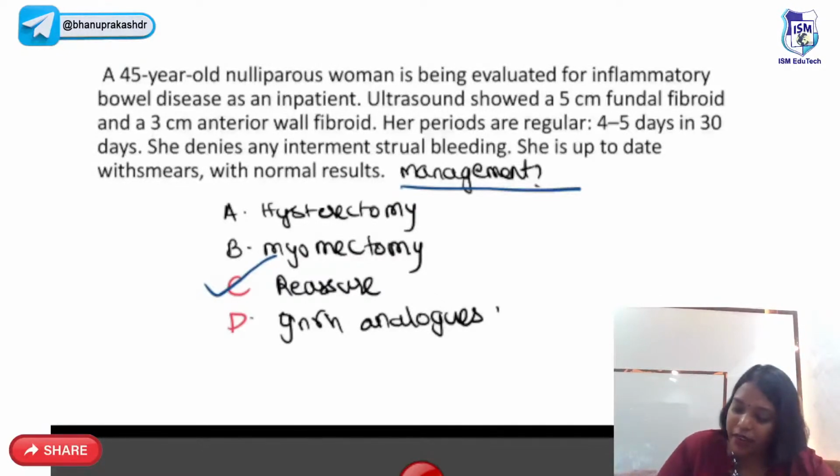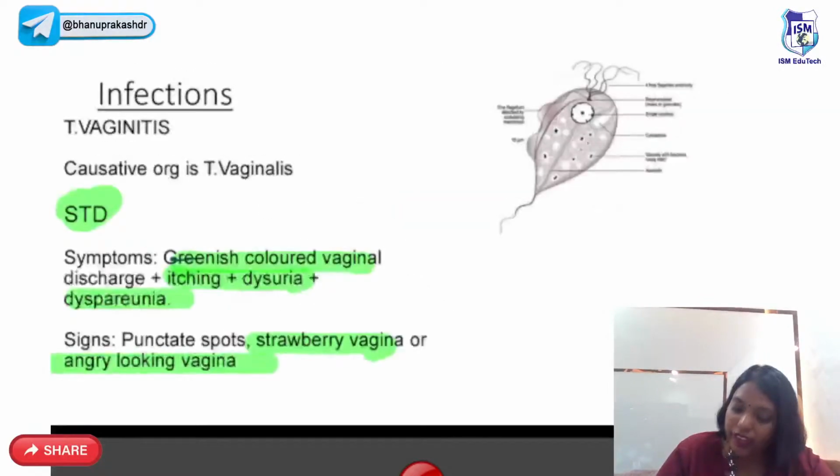Now the last thing I want to discuss for today's session. So oncology I'm not discussing, guys. So last I want to discuss the infections, mainly our three main favorite infections.